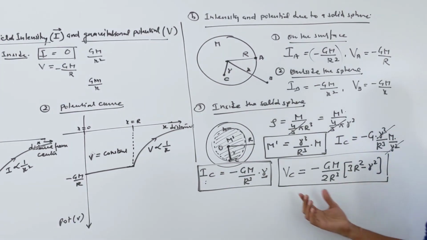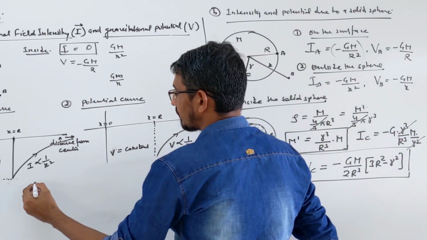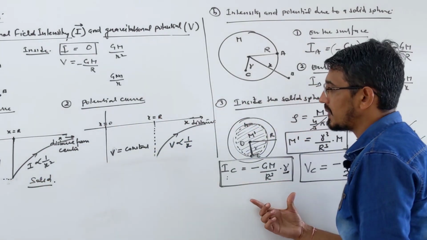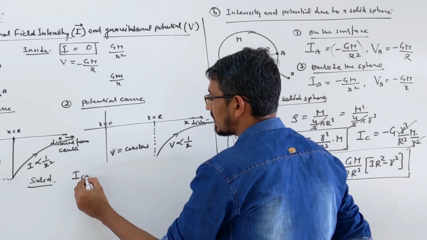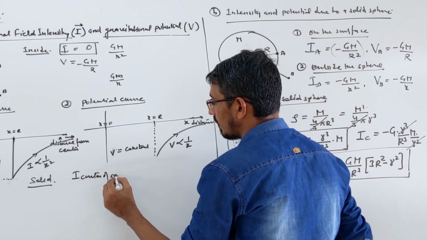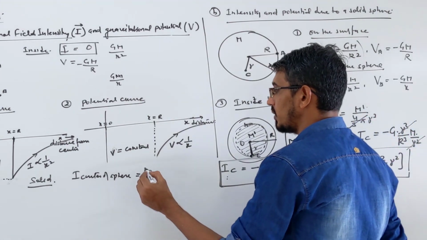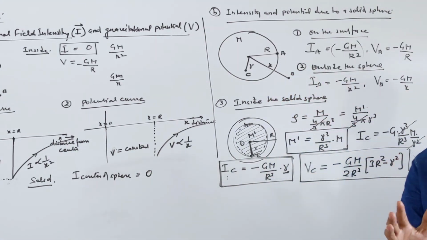Then what about potential? I am writing the point for the solid sphere we are talking about. Look at this formula. I have said what the intensity is at the center of the sphere. In this formula you put r as 0, and your answer becomes 0. The intensity at the center of the sphere is 0.